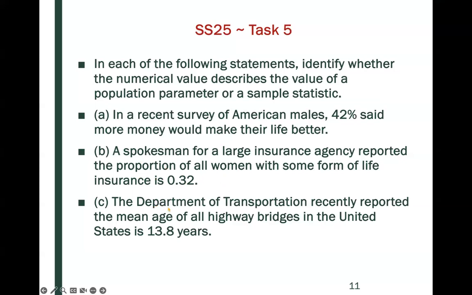Part C. The Department of Transportation recently reported the mean age of all highway bridges in the United States is 13.8 years. So here, this uses all highway bridges, so that would be related to the population. So here we would have a parameter.